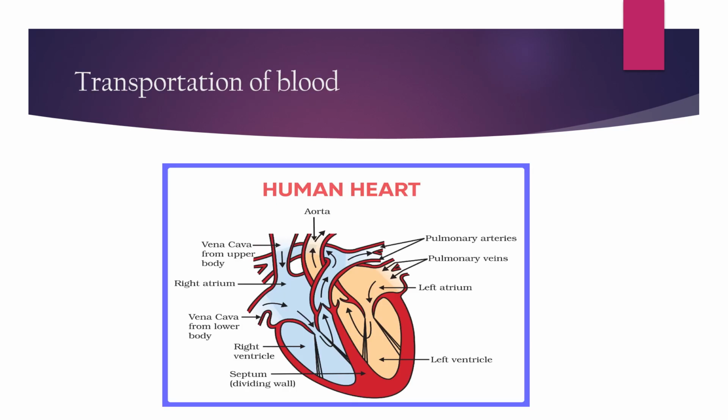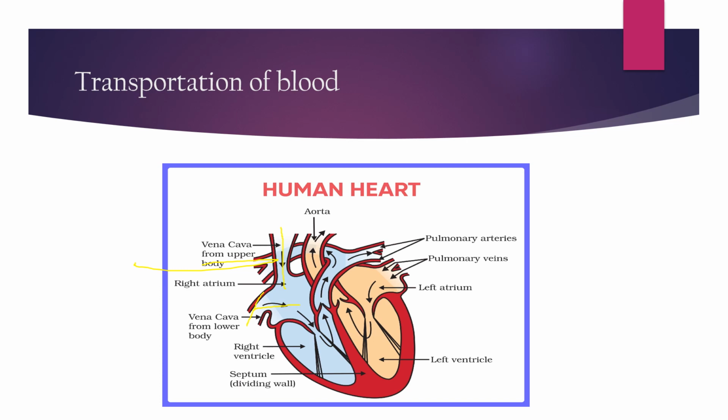Transportation of blood. The human heart. In this picture, which is also present in our NCERT book, the first deoxygenated blood enters through the vena cava, and the deoxygenated blood from the lower part of our body enters through this vena cava.